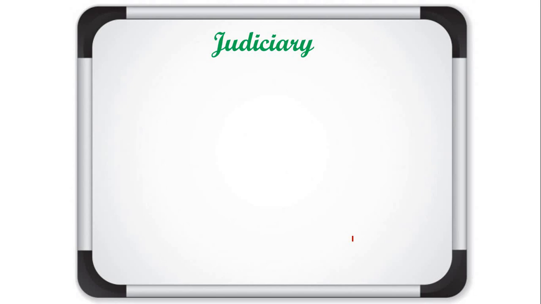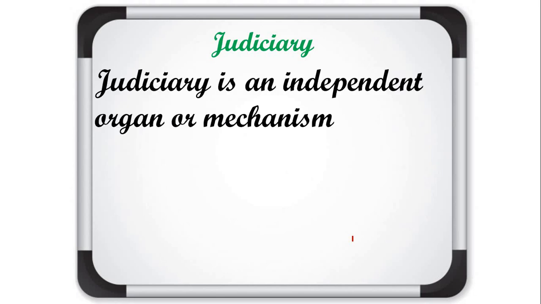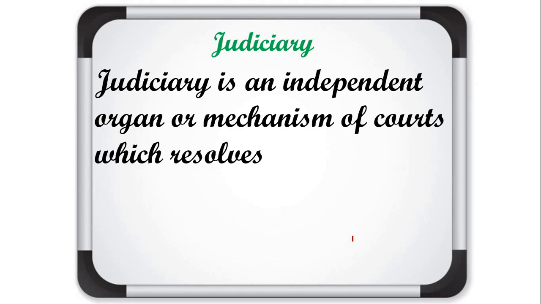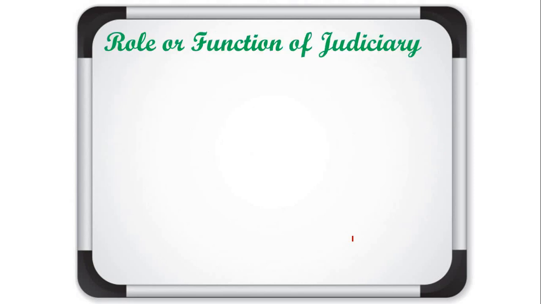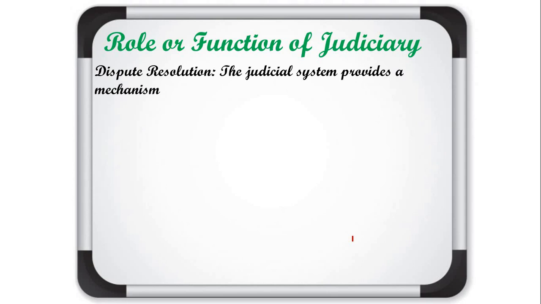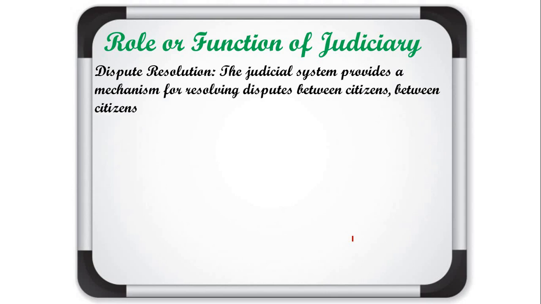So understood? So what do you mean by judiciary? Judiciary is an independent organ or mechanism of court which resolves disputes. Understood about it? Yes. Now our next topic is role or function of judiciary. Yes friends, as we have studied, there are 3 main types of function of judiciary, in which first is dispute resolution. So what do you mean by dispute resolution?